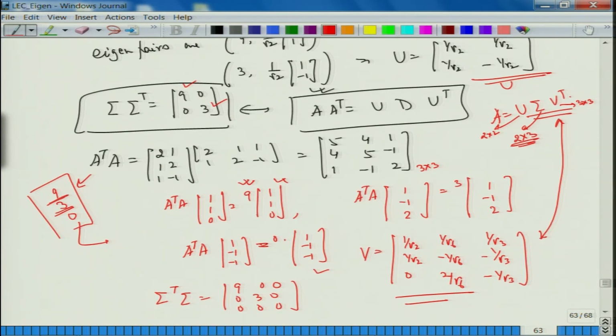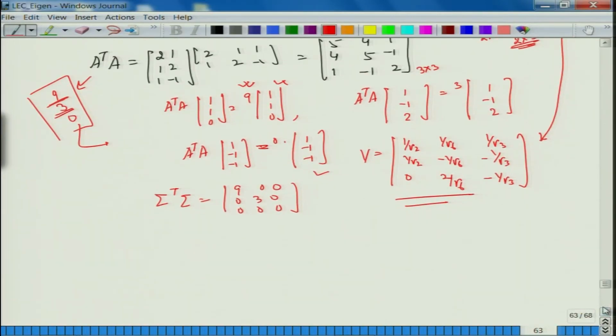Fine. So, recall that we had those ideas with us. So, what we want is they have to be a square root of 9, a square root of 3, and singular values we only allow what are called positive. All right. So, let me write that part also. So, what are singular values now? I will define what is a singular value.